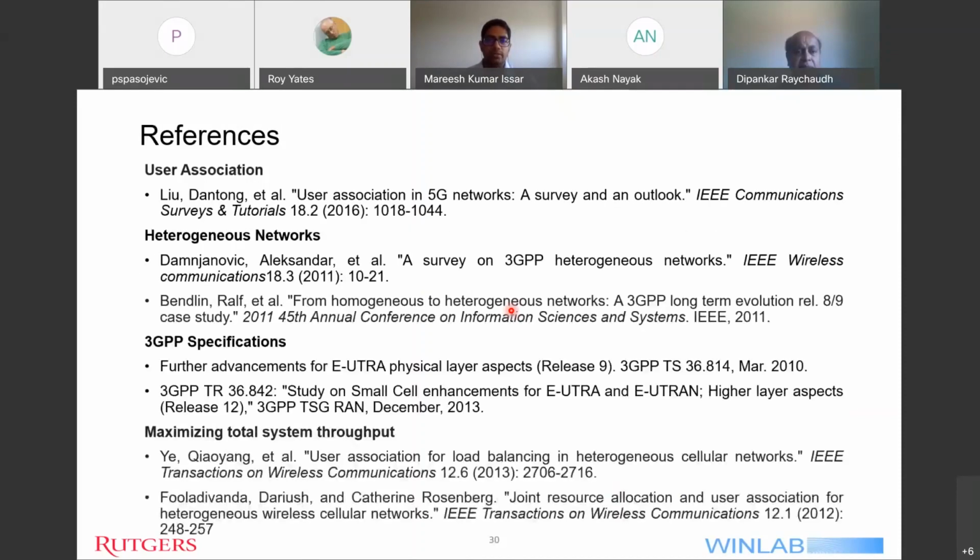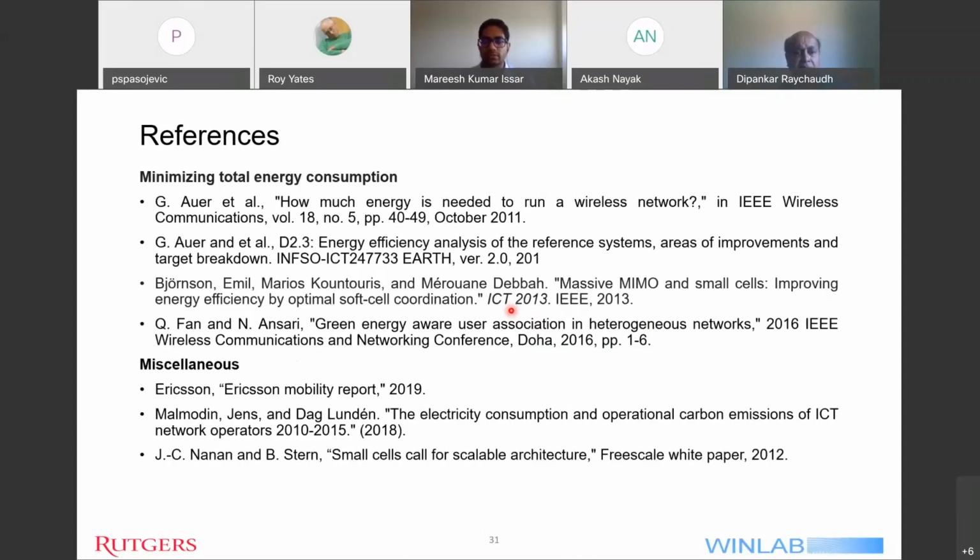These are some of my references. I've tried to categorize them in terms of keywords and specific sections they cater to. 3GPP specs, heterogeneous networks. And these are some more references.